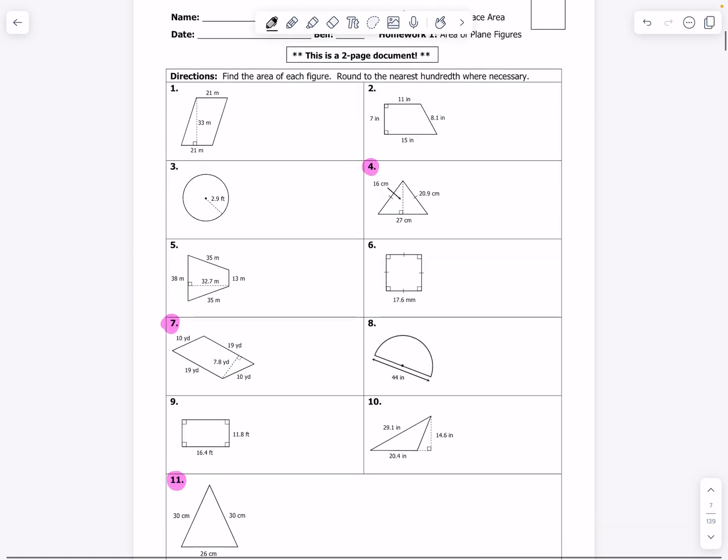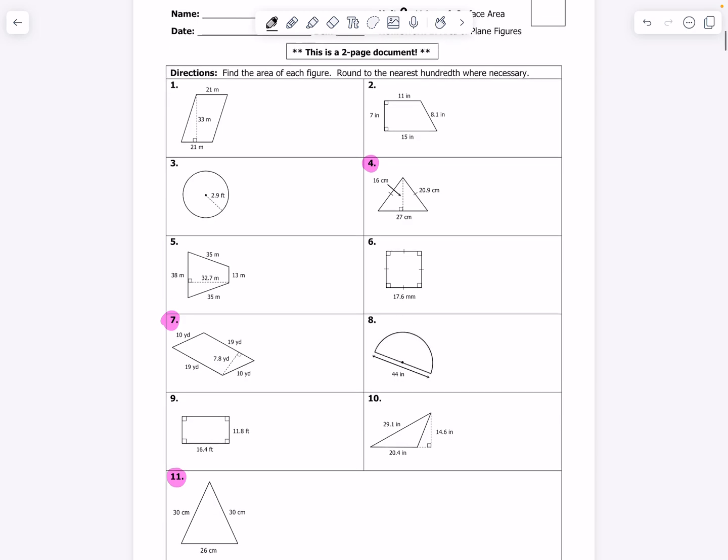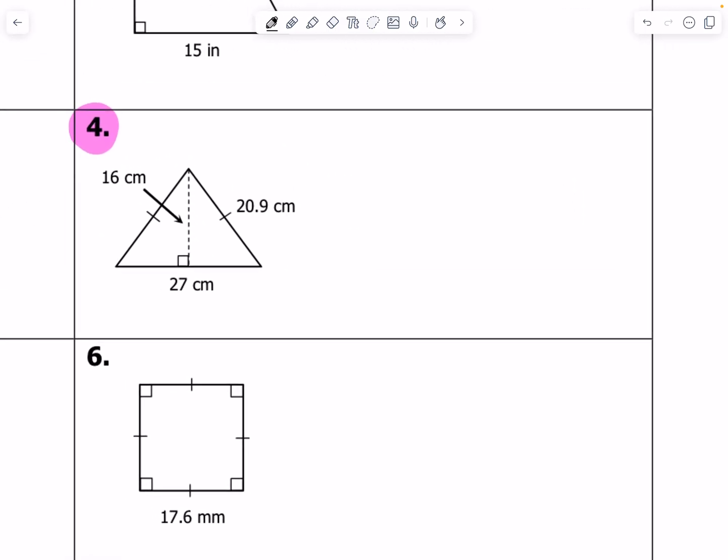Okay, so next page is just mixed review. I hesitated to even do any questions on this page because it just didn't feel necessary. But I think I am going to do question number 4 at the very least because it's meant to trick you a little bit. Not a lot, just a little bit.